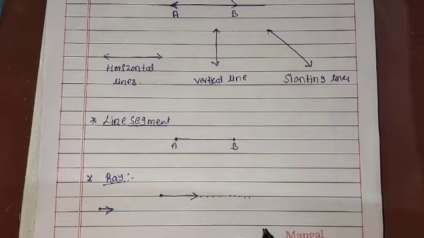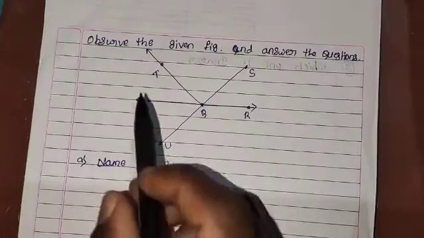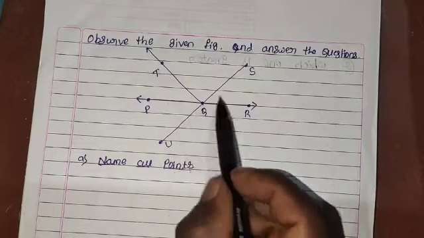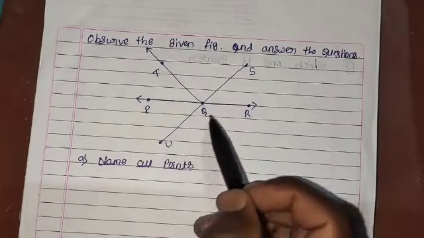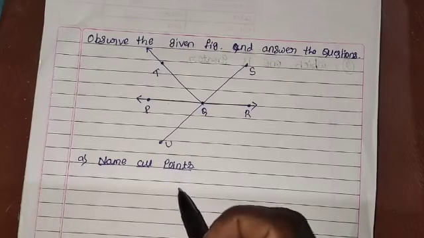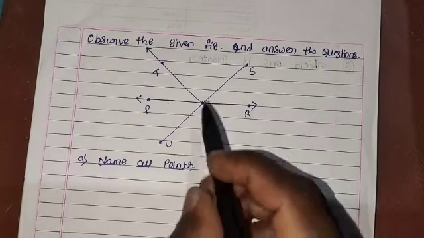Here we have one problem. Observe the given figure and answer the following. This is a figure. We have to observe this figure and answer the following questions. The first question is: name all points. It means we have to find all the points which are present in the given figure.